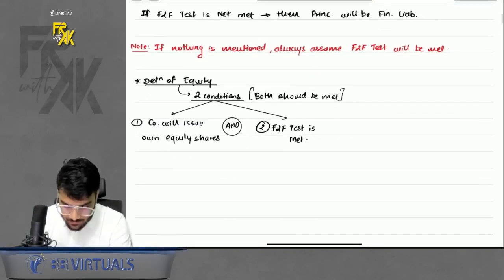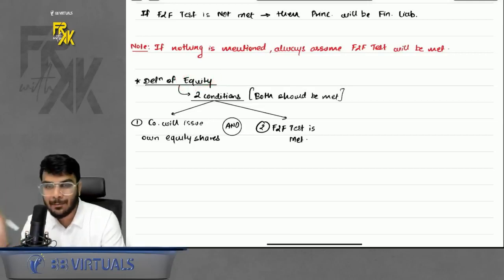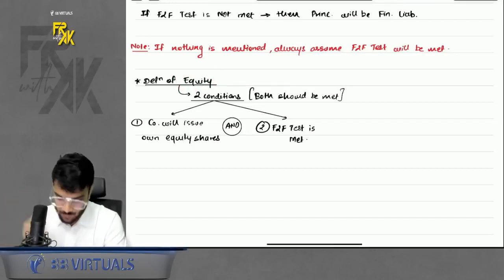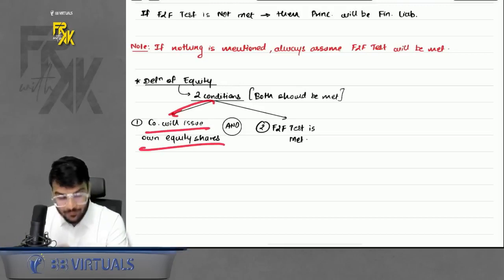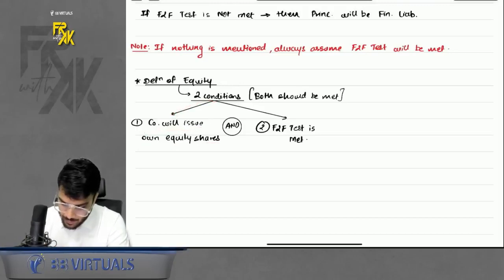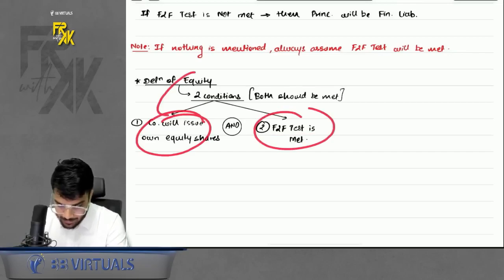Then, for any element to be known as equity, two conditions are there. First of all, for that element, the company will give its own equity shares. And second, the fixed to fixed test will be met. If both of these are met, then only it will be equity.